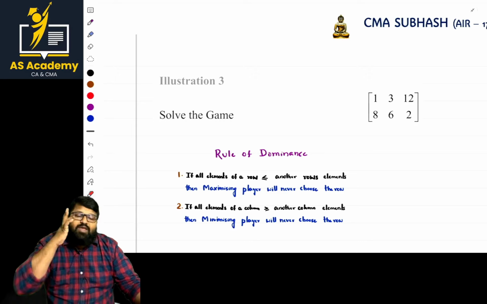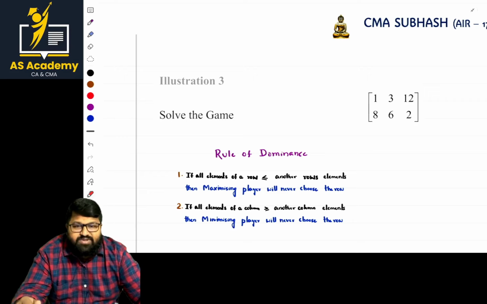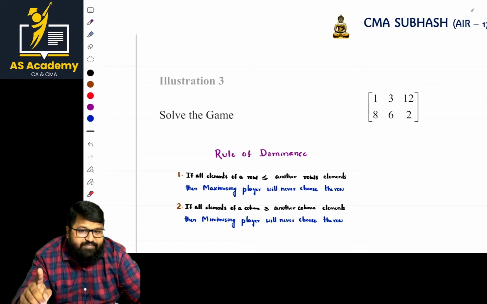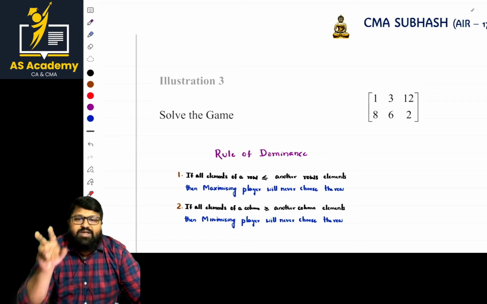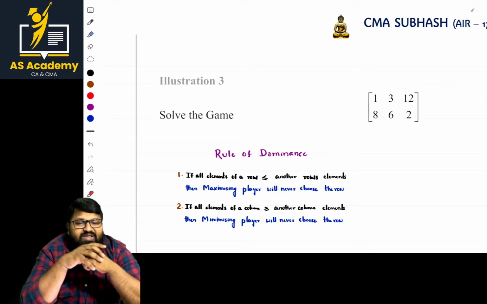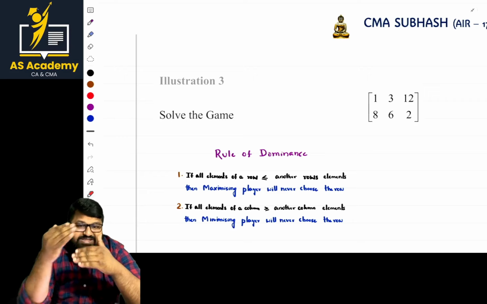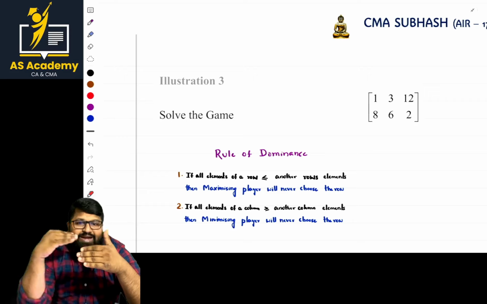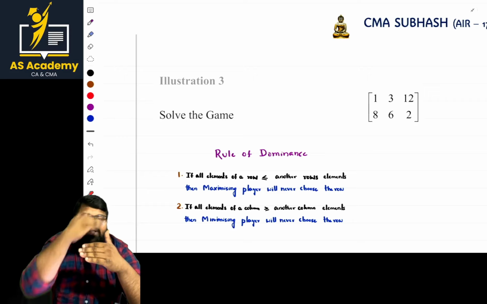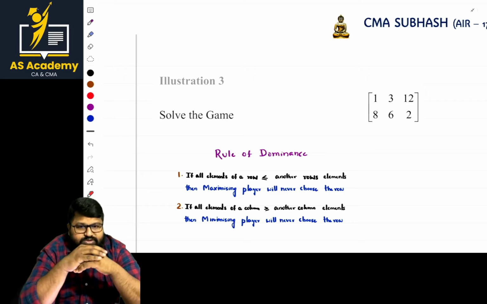Sir, what about the odds method? In the case of the odds method, we need to calculate the probability. For that, what is the point, sir? Calculate the difference between the values in a row and mention it in the second row, and calculate the difference for the second row and mention it in the first row side. That is rows. What about columns?